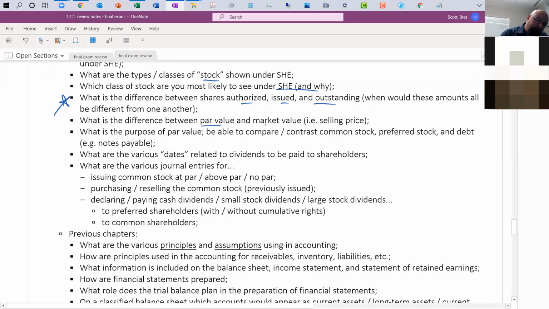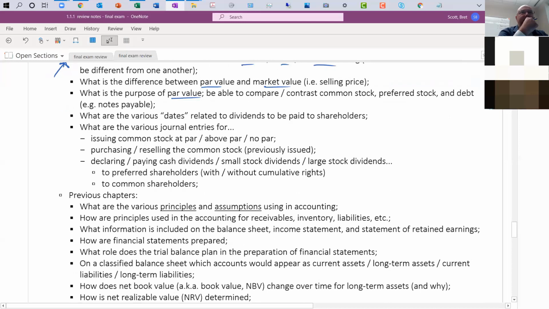What's par value versus market value, i.e. the selling price? We went through a bunch of journal entries about those. Make sure you know how to do those. What's the purpose of par value? Generally, I would say that par value is just to provide some sort of basic value to the piece of paper that's considered a stock certificate.